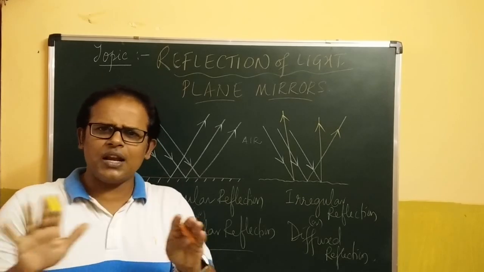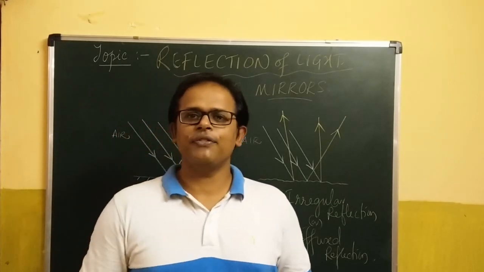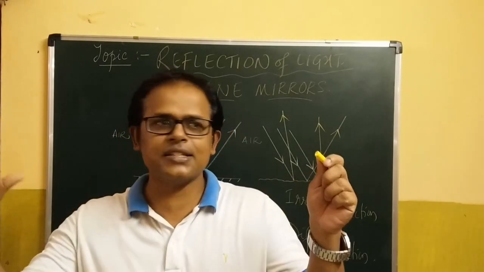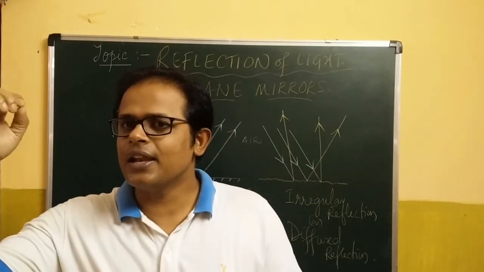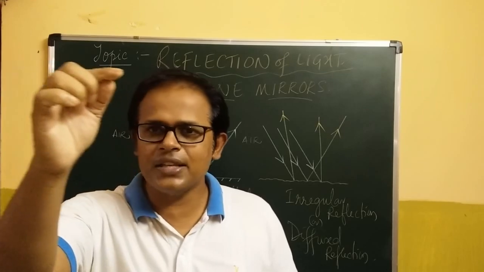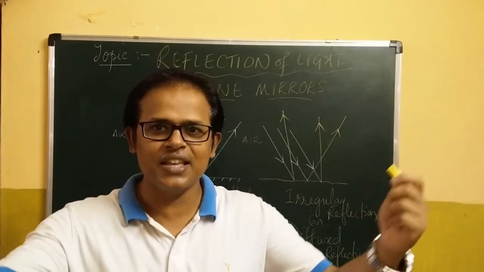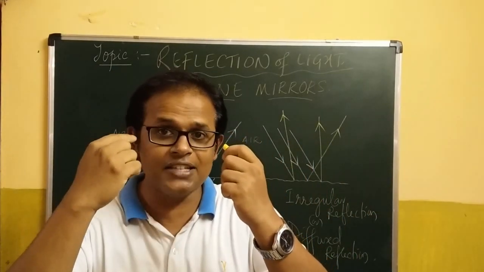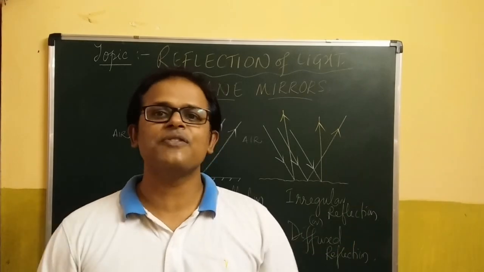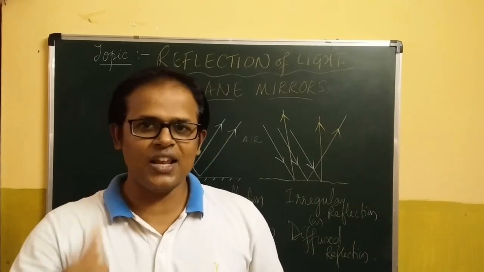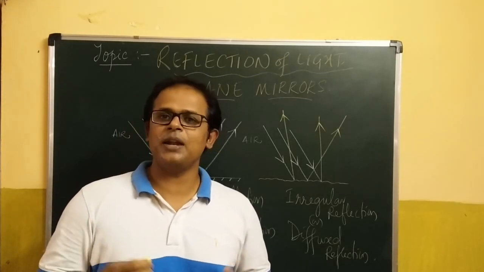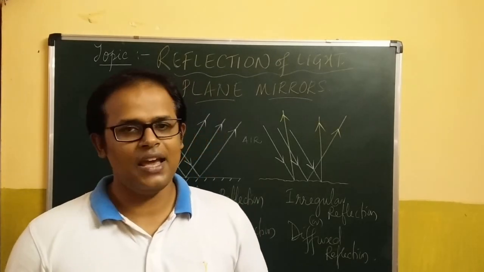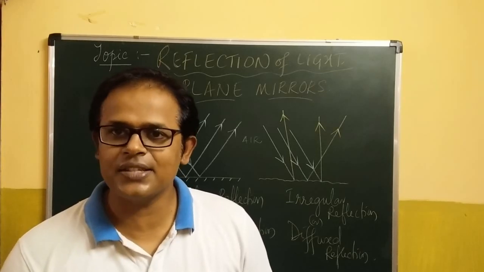So one thing be very clear in your heads: the fact that we are able to see the things around us with our beautiful eyes is all because the light reflected from the various surfaces in your surroundings reaches your eyes after getting bounced off from the surfaces. Such light is called a reflected beam of light, which helps in the formation of images and hence helps us to see the things around.